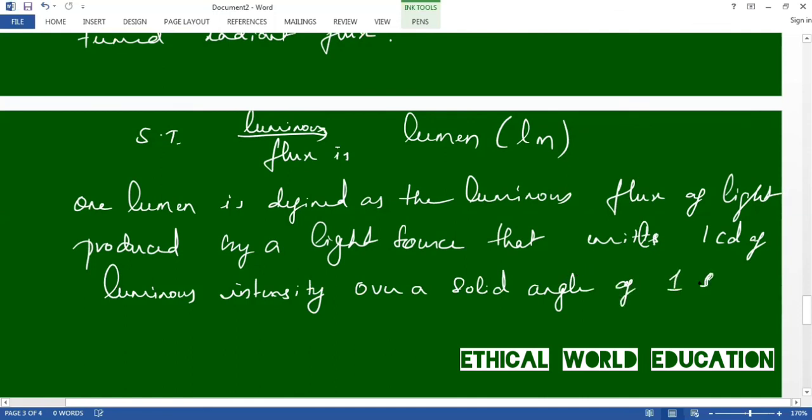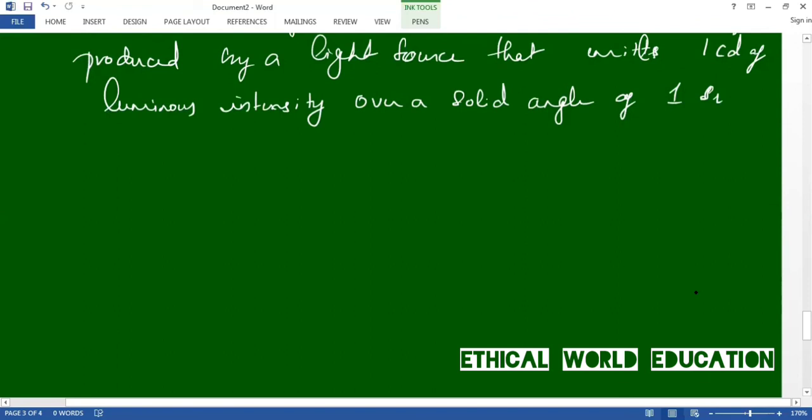One sr. Okay, that is steradian. The last definition in this chapter is electric resistance.